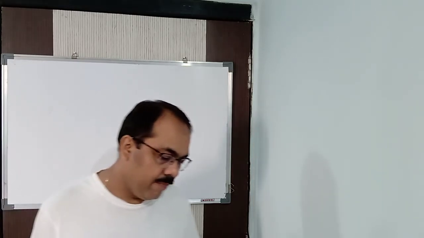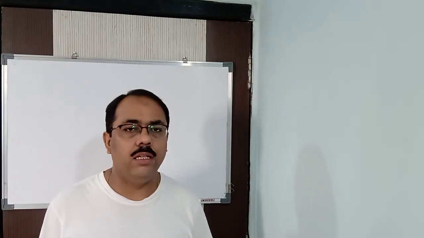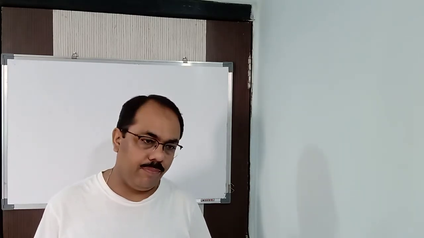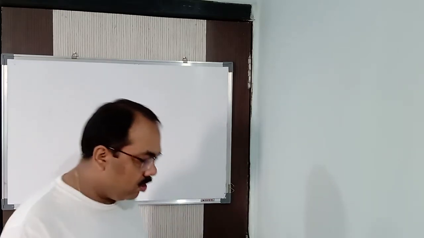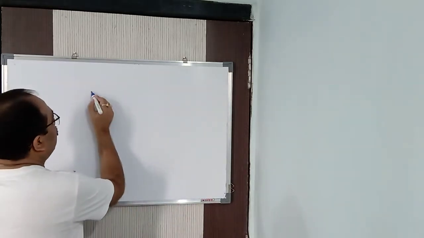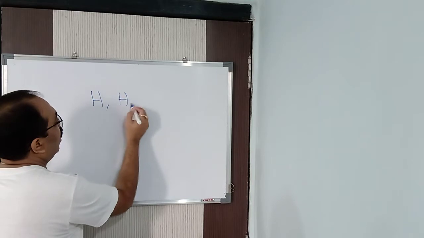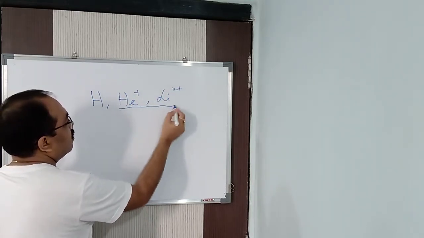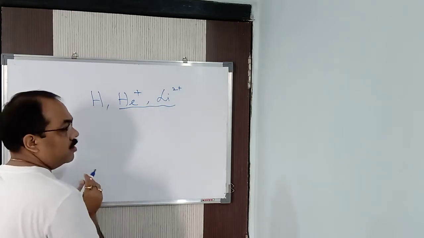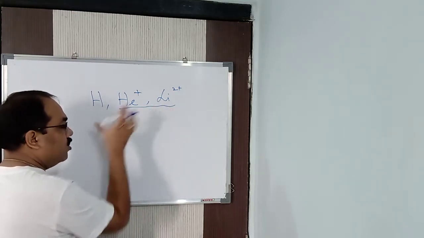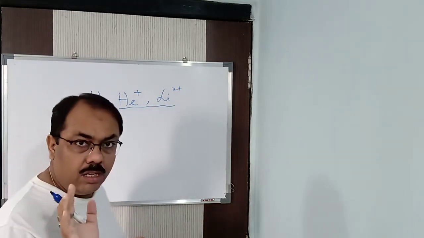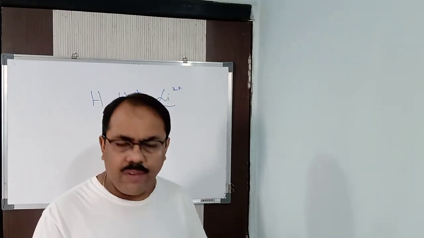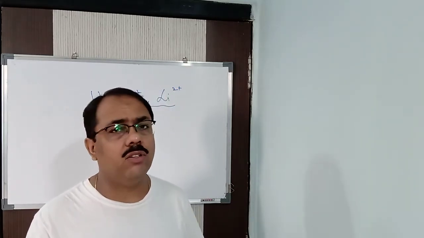First of all, Bohr was unable to explain the line spectrum of multi-electron atoms, because you know that Bohr's atomic model was based upon hydrogen or hydrogen-like species. Hydrogen-like species is either the He+ ion or the Li2+ ion. Niels Bohr's atomic model was based upon this. It was not based upon multi-electron atoms.